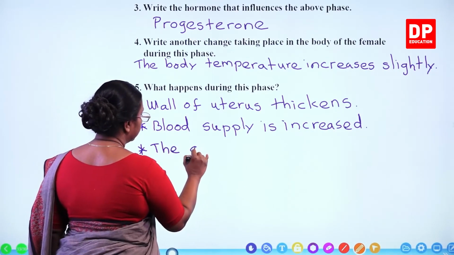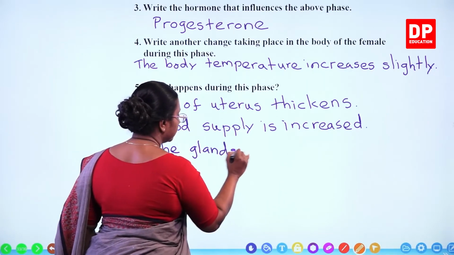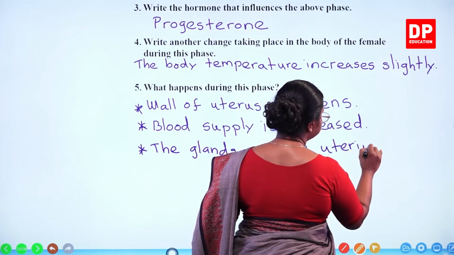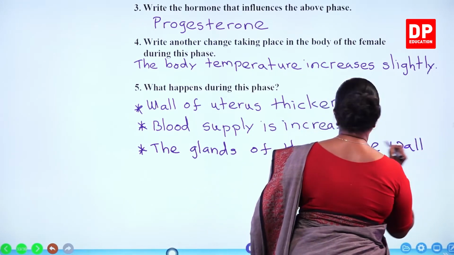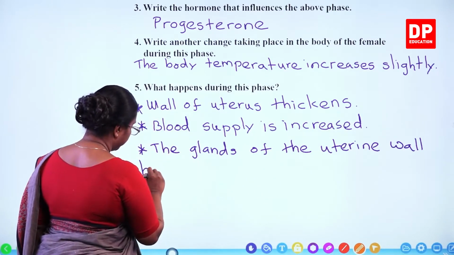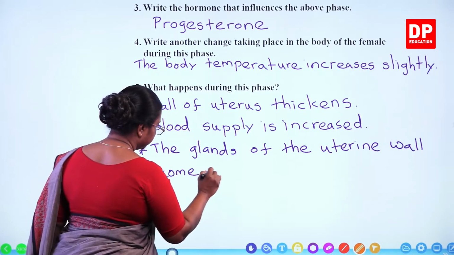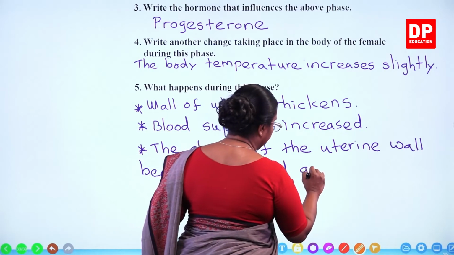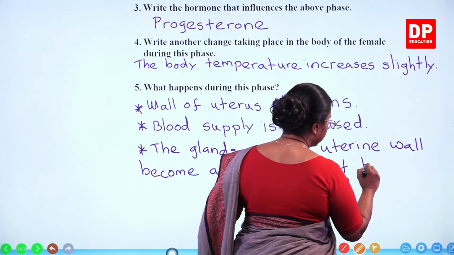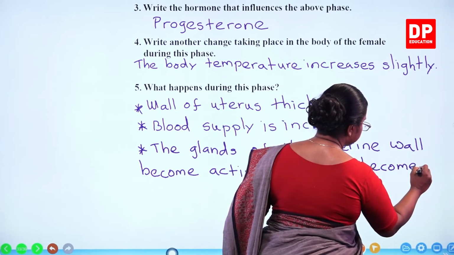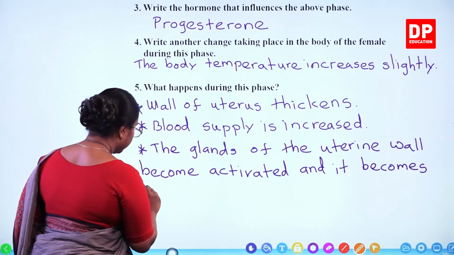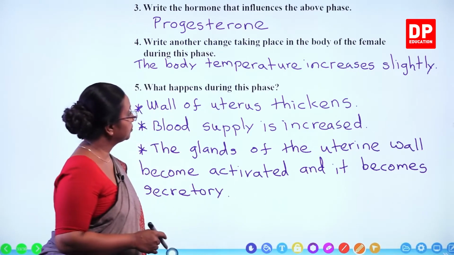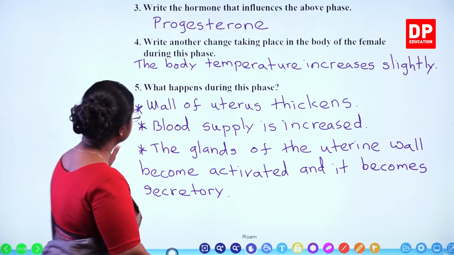The glands of the uterine wall become activated and it becomes secretory. So that is the secretory phase.